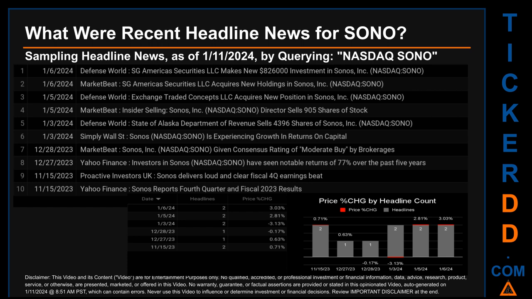On Friday, January 5, 2024, first, Defense World published the headline that read, Exchange Traded Concepts LLC acquires new position in SONOS. Second, MarketBeat published the headline that read, Insider selling, SONOS director sells 905 shares of stock. Then, for the third day with the most discovered headlines, on Wednesday, January 3, 2024, first, Defense World published the headline that read, State of Alaska Department of Revenue sells 4,396 shares of SONOS. Second, Simply Wall Street published the headline that read, SONOS is experiencing growth in returns on capital.